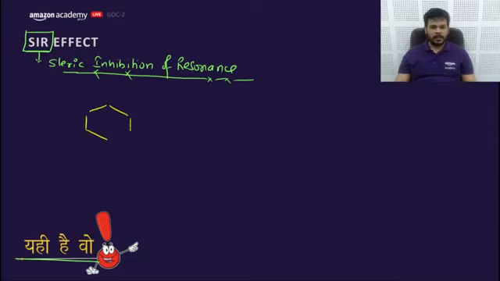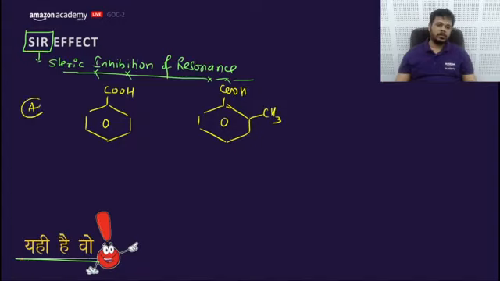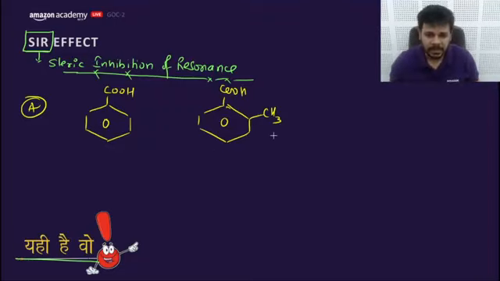Let me explain with an example. If you did not know about steric inhibition of resonance and you need to compare the acidic strength of these two compounds, I'll consider like this. It has plus I and plus M, which will decrease the acidic strength. So the answer should be what?